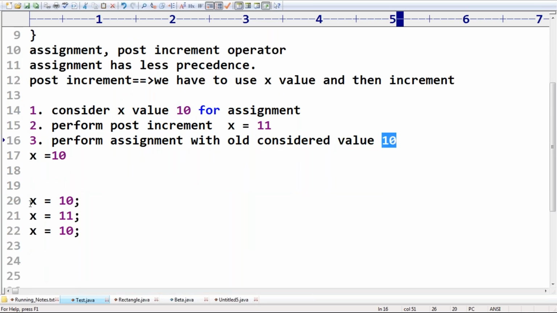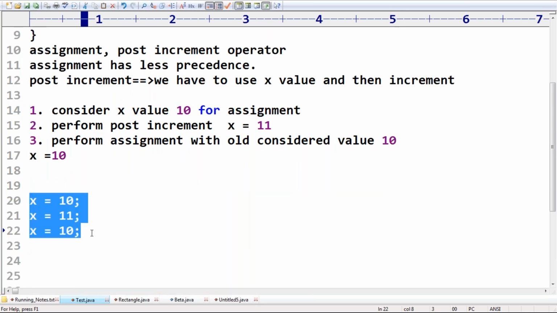Can you please imagine these lines? Then you can understand. Currently the x value is 11, but if I use x equal to 10, that 11 will be overridden with 10. That 11 will be replaced with 10. Correct?